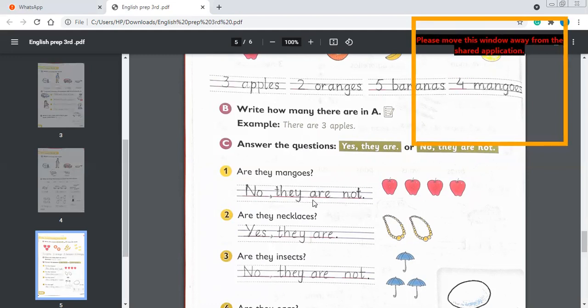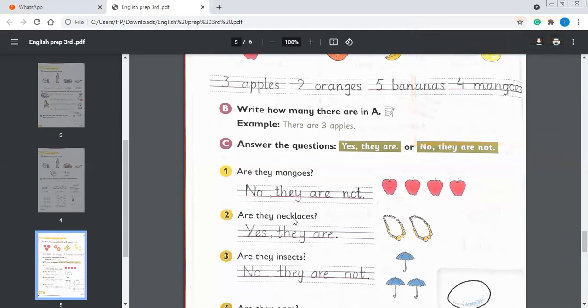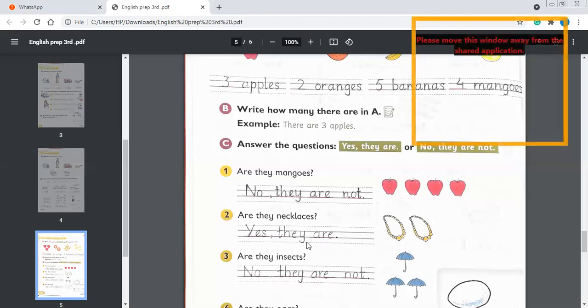No, they are not. I have traced it. I have written it for you over here. Number 2, are they necklaces? Yes, they are necklaces. So we will write, yes, they are. Because they are the necklaces, as you can see in the pictures.